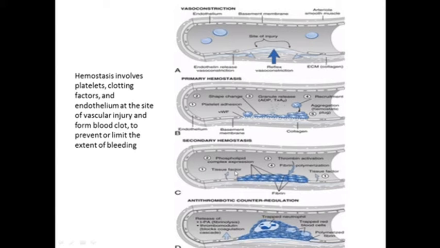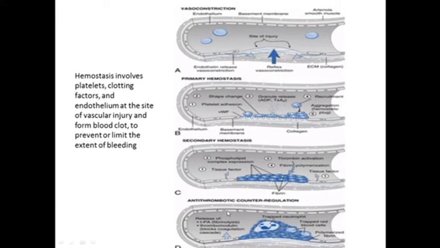There will be phospholipid expression and activation of the coagulation pathway, which ultimately leads to the formation of a fibrin plug. This is secondary hemostasis. The secondary hemostatic plug is formed. Primary is formed by the platelets. Secondary is formed with the help of platelets and also the coagulation factors.